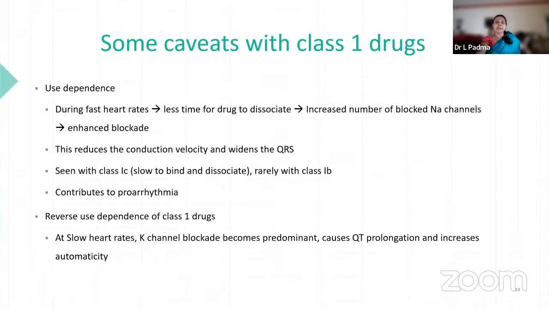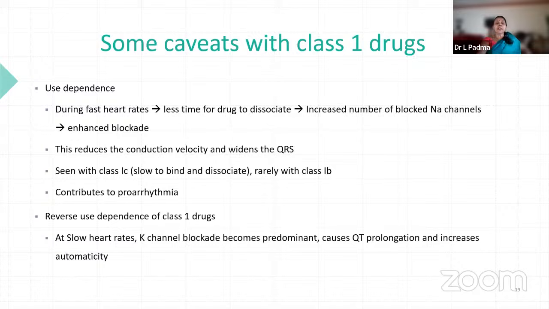So what are the caveats? The caveats with the class 1 drugs are they have got use dependent blockade. Once they are use dependent blockade, they can be used only during fast heart rates. There is less time for the drug to dissociate. So an increased number of blocked sodium channels are there. Enhanced blockade, cardiac depressant activity, so it widens the QRS. Once there is cardiac depressant activity and a widened QRS, there can be total block also.